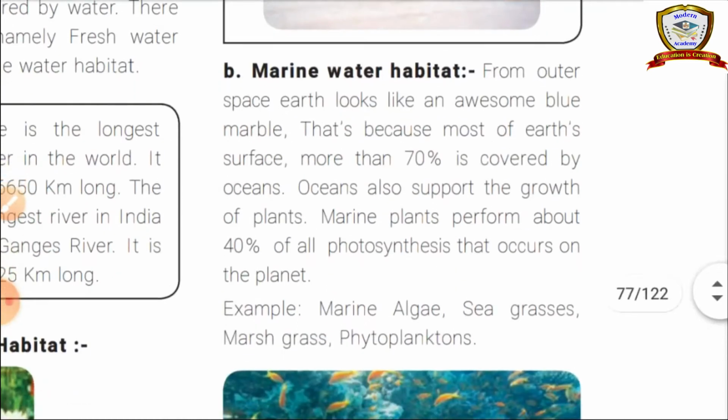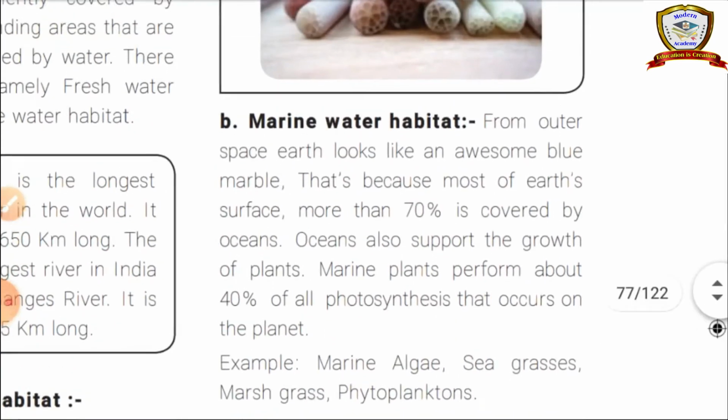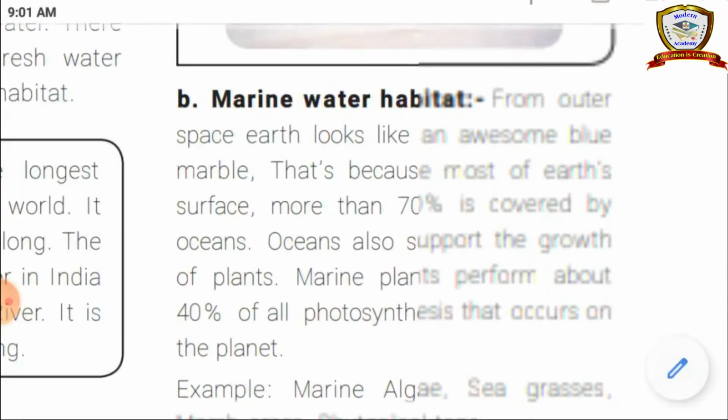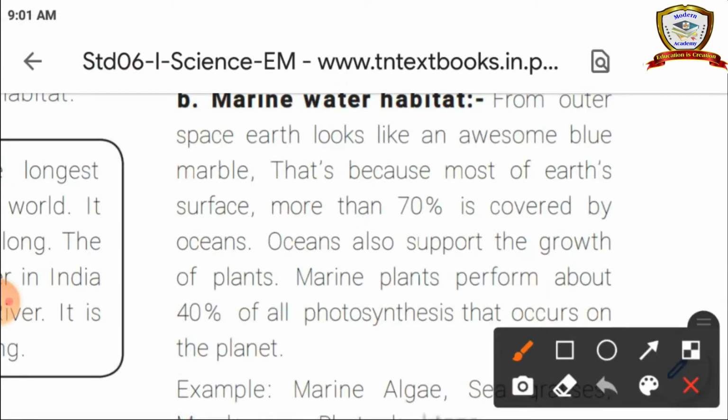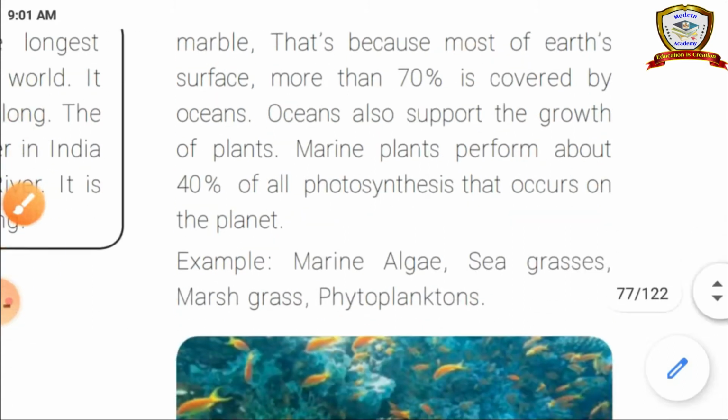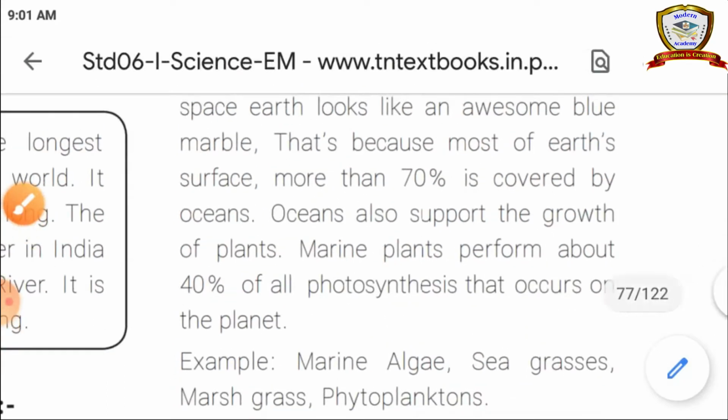Next, marine water habitat. Marine water means sea water. From outer space, Earth looks like an awesome blue marble. That is because most of Earth's surface, more than 70%, is covered by oceans. Oceans also support the growth of plants. Marine water performs about 40% of all photosynthesis that occurs on the planet. Examples: marine algae, sea grasses, marsh grass and phytoplanktons.